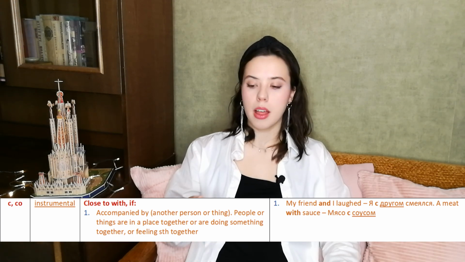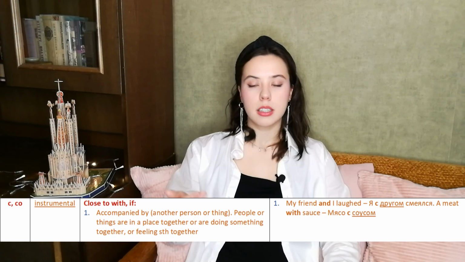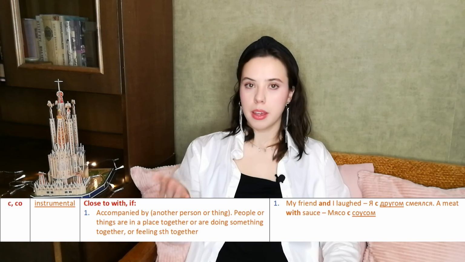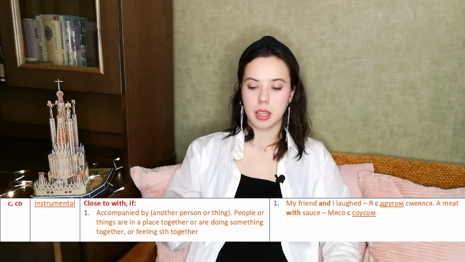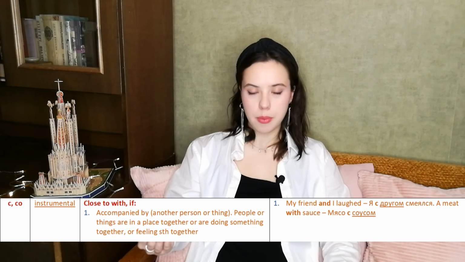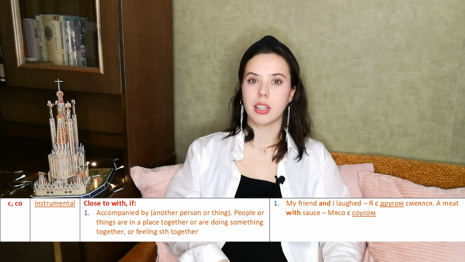But for example, a meat with sauce. Мясо с соусом. Here we have with in English and in Russian as well. So in Russian, if something is accompanied by, we use preposition с. And dear friends, you already found out that we use sometimes с, but sometimes со.